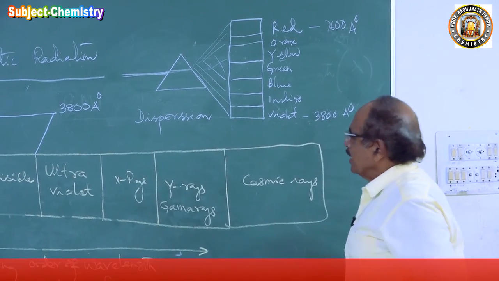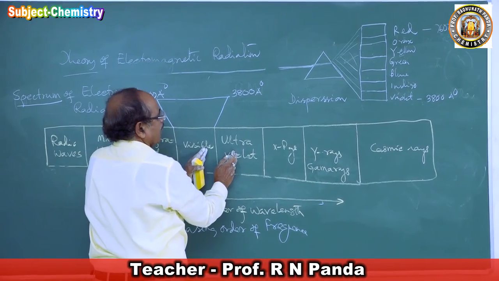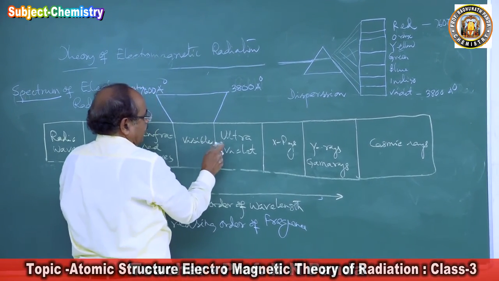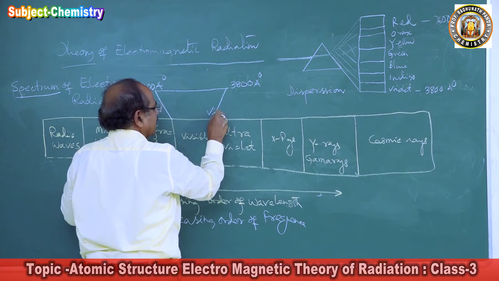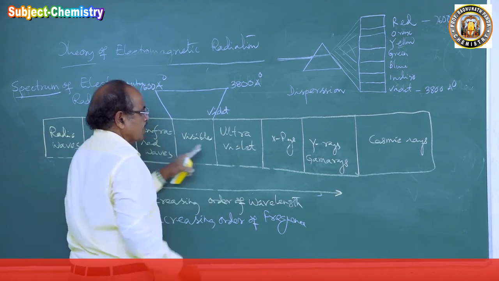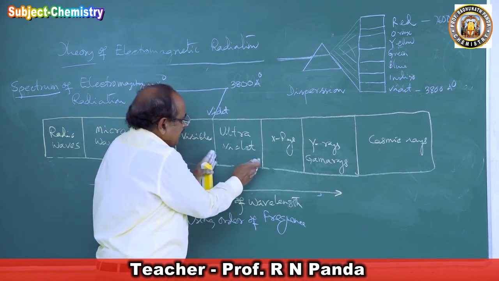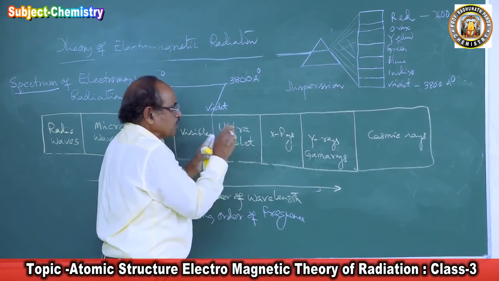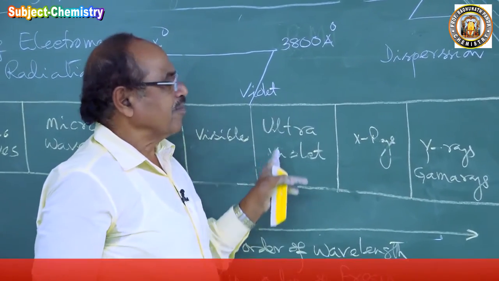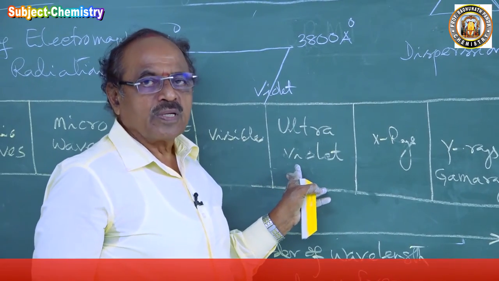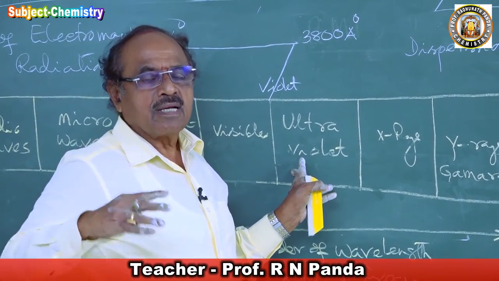Now after violet, who comes? The ultraviolet. It is called ultraviolet because this region has a smaller wavelength than the violet of visible light, and it comes after violet.